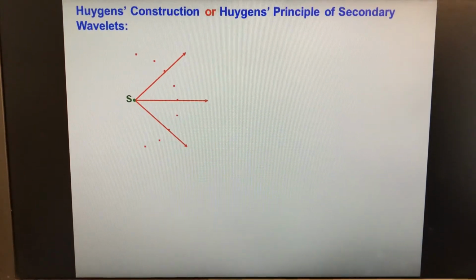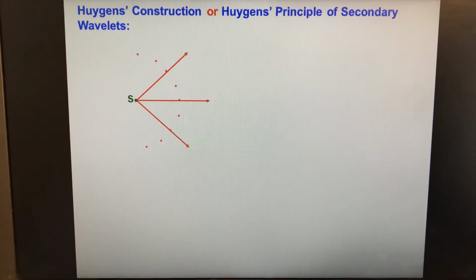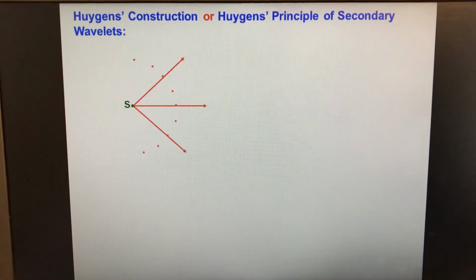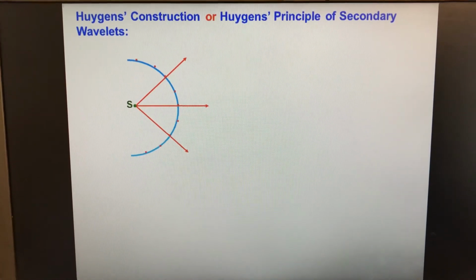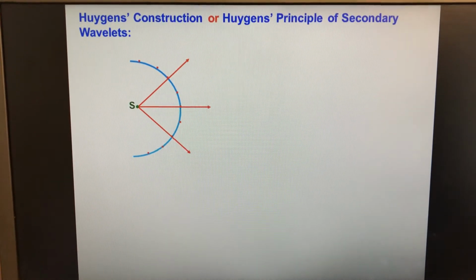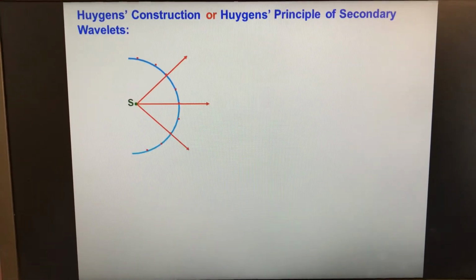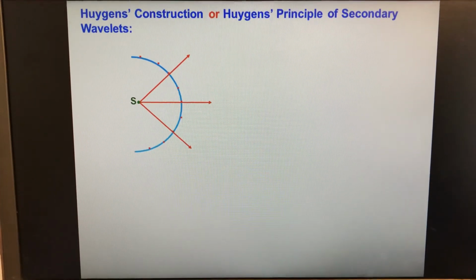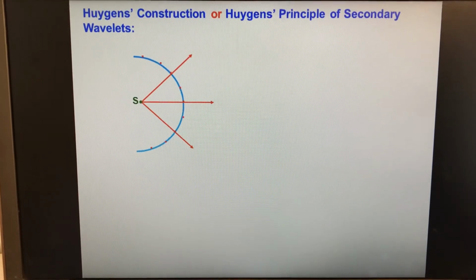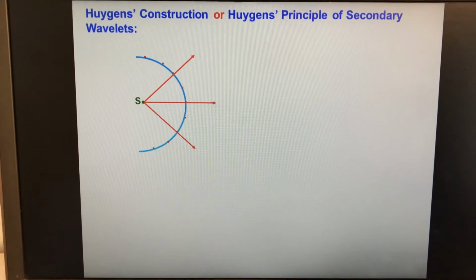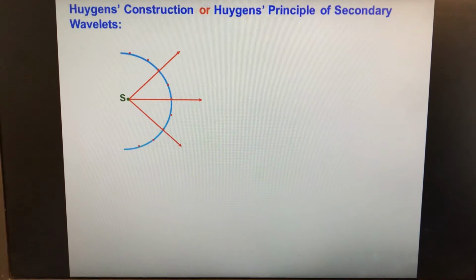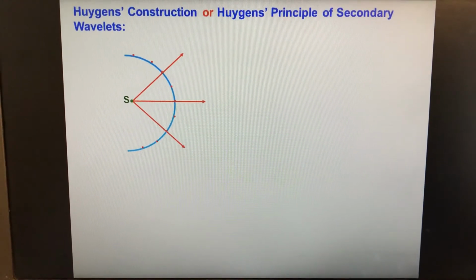And when we draw an envelope, or the surface tangent, on these points, we learn about the shape of the wavefront. And this is the wavefront. According to the principle of Huygens construction, all points of this wavefront are to be taken as sources to learn about the position of a wavefront after some time.